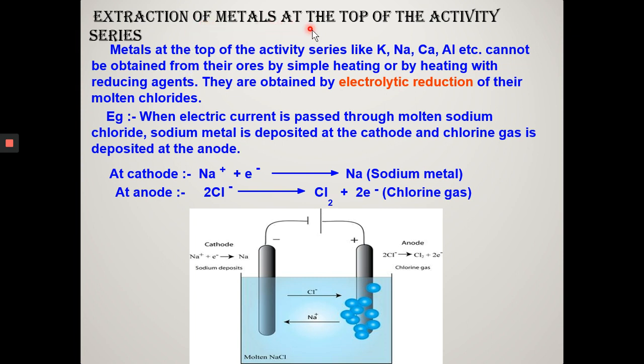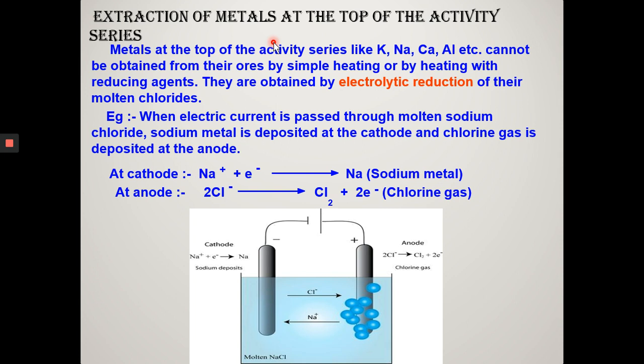Extraction of metal at the top of the reactivity series. This includes potassium, calcium, sodium, magnesium, and aluminium. Highly reactive metal oxides cannot be obtained by reduction with carbon or aluminium because these metals have greater affinity for oxygen. Hence, their oxides are more stable. If heated at very high temperature with carbon, it forms carbide. Still, metal is not obtained. So it is not even reduced by using carbon.